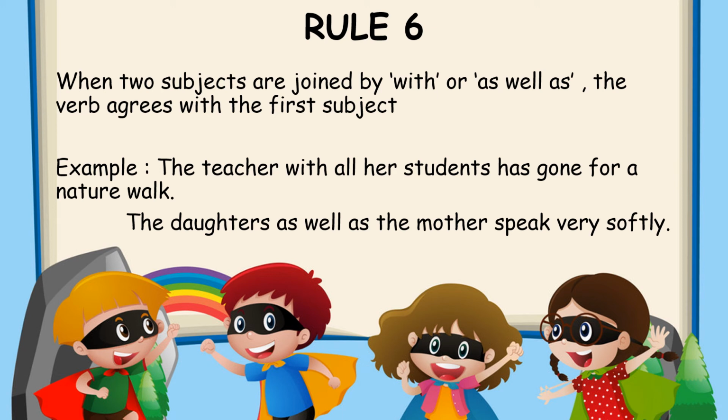The daughters as well as the mother. So here the first subject is daughters, second is mother, and in between we have as well as. So we took the first subject. According to the first subject, that is plural, so we write the verb according to that, that is speak. So the daughters as well as the mother speak very softly.